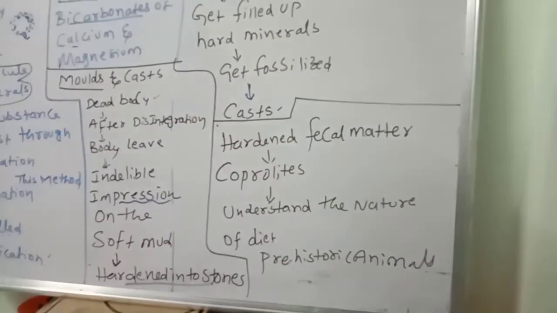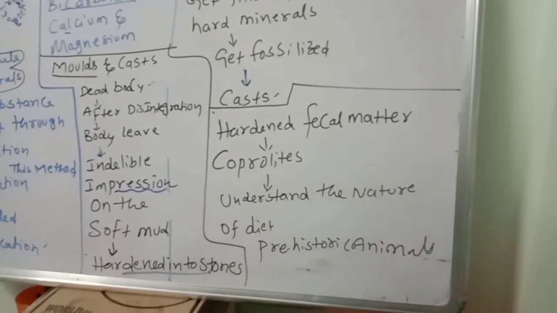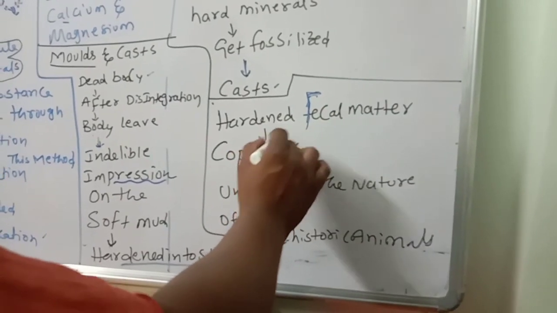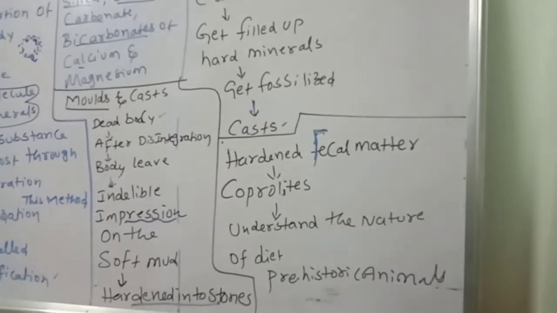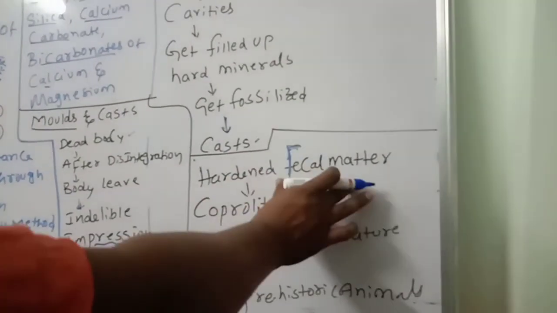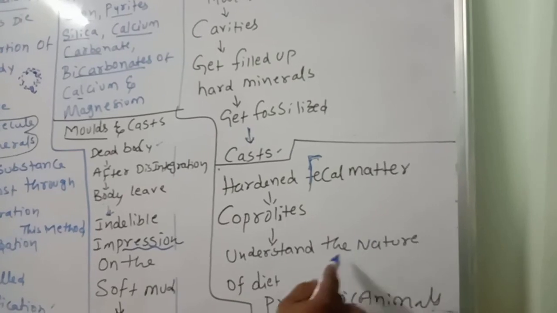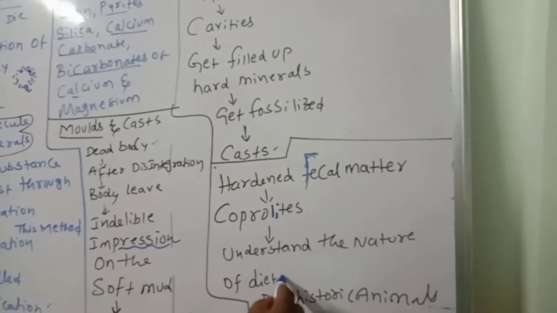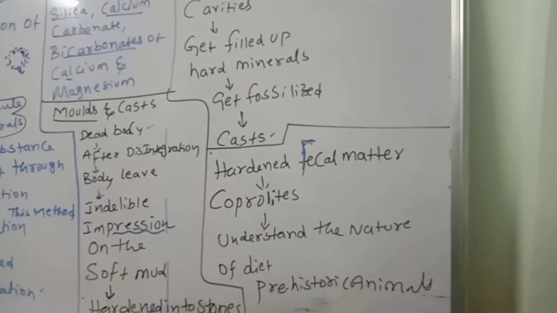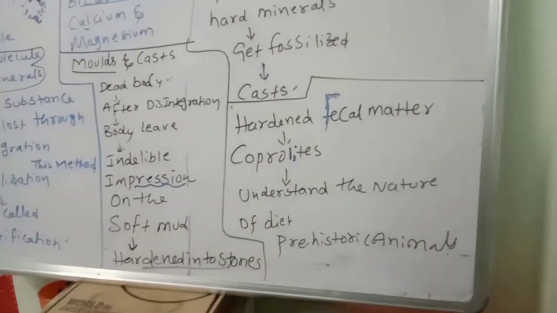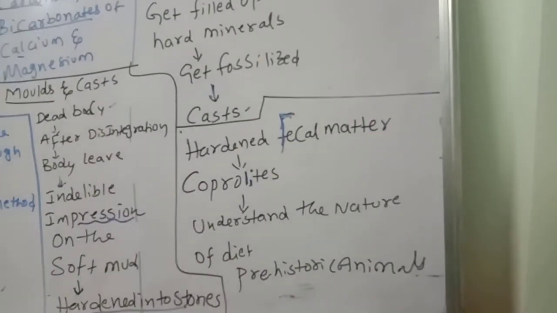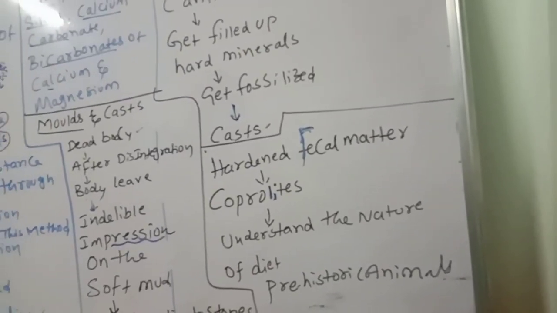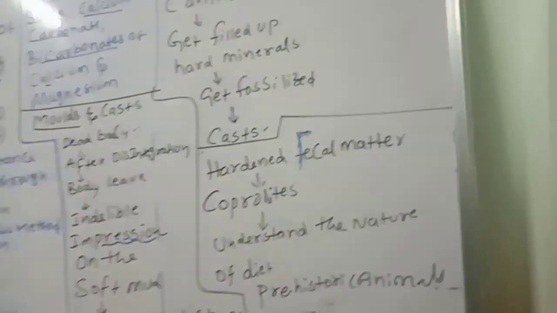Another important one is hardened fecal matter. Feces are the waste of the digestive system. This hardened fecal matter is also helpful to study ancestor animals. Hardened fecal matter is called coprolites. They help us understand the nature of our ancestor animals' diet, whether herbivores, carnivores or omnivores. So the diet and nature of prehistoric animals can be studied with their hardened fecal matter, called coprolites.